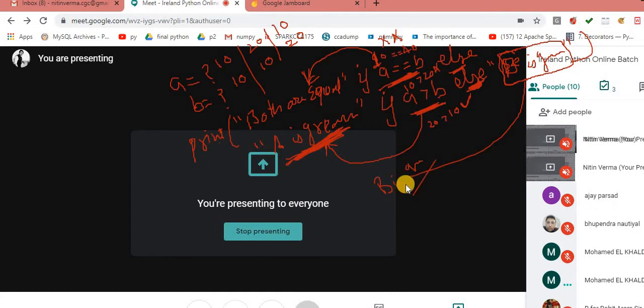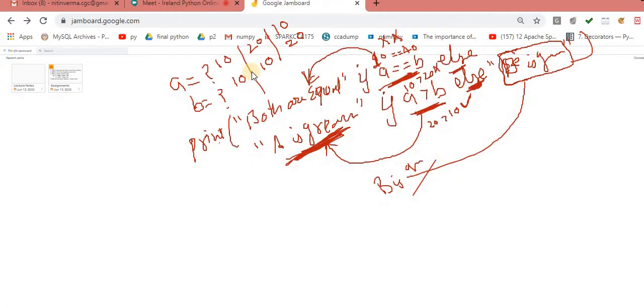Okay, great. So this concept is called the ternary operator. Sometimes you can use this, or sometimes you can use if and else. Whatever you want to use, you can use. So now proceed further with a very simple program.